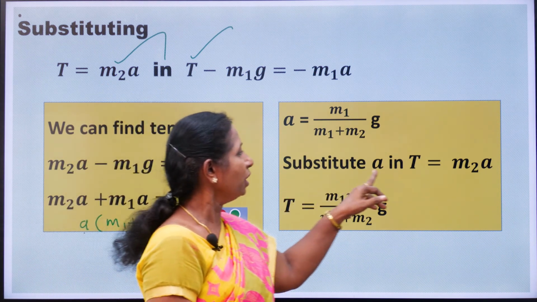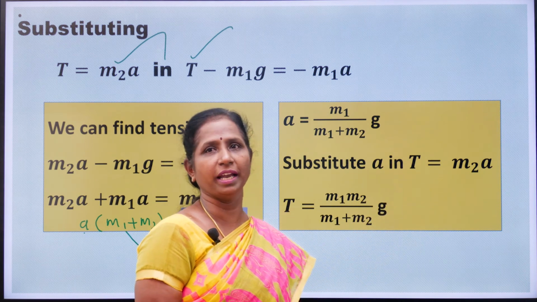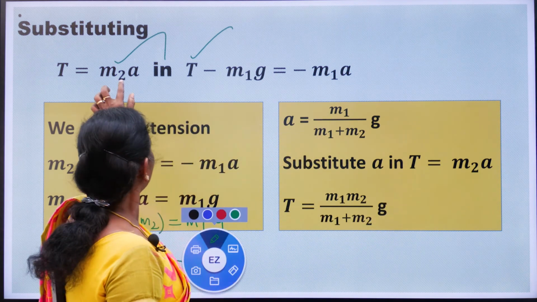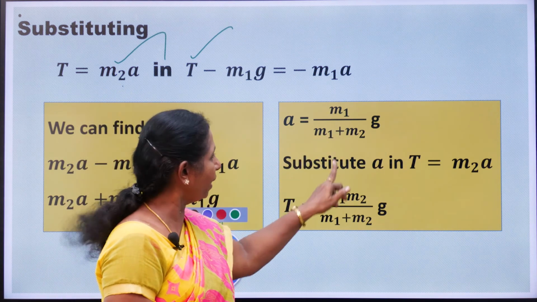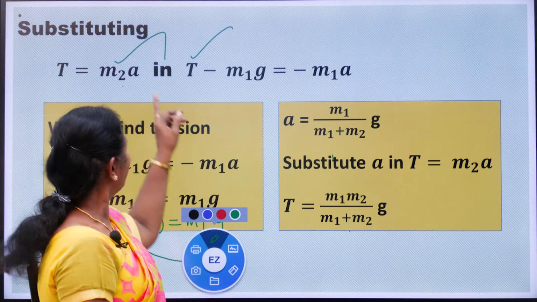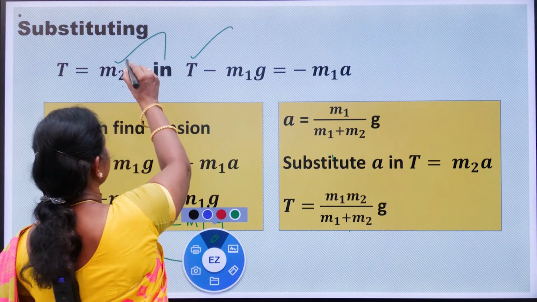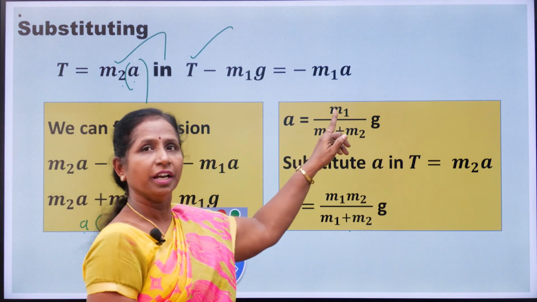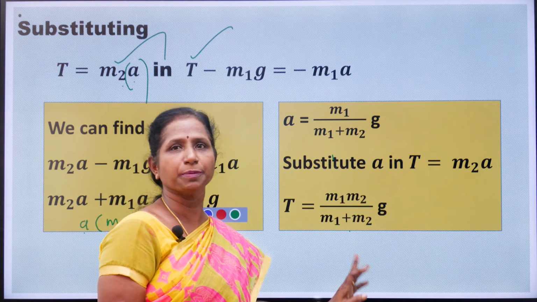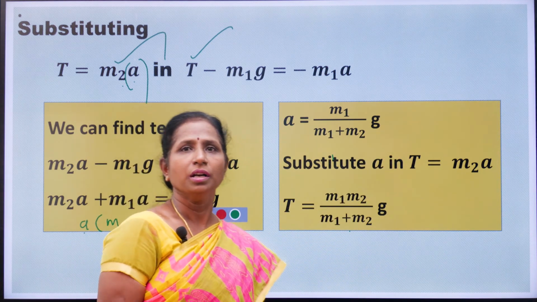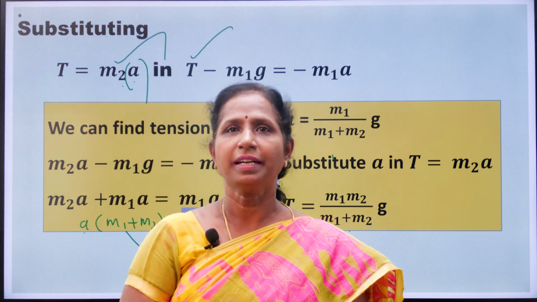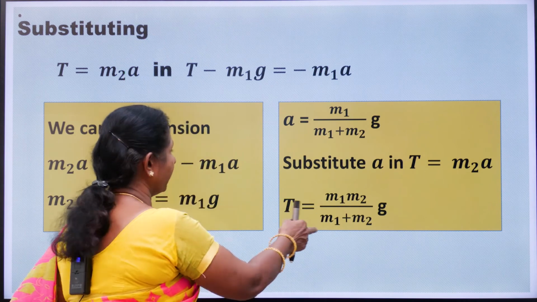Yes, so now substitute A in T equal to M2A. Substitute. Then T equal to M2 into A. Instead of A in M2 into A, substitute M1 by M1 plus M2 into G. So we are getting the tension expression like this. That's all. So we have got the expression for acceleration, and we got the expression for tension. Yes, hope you all understood.